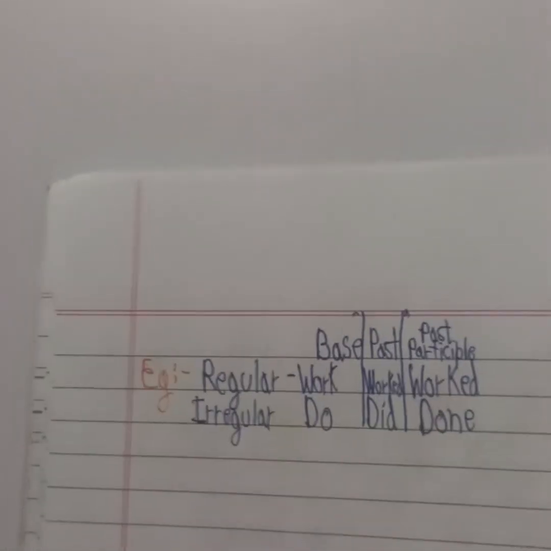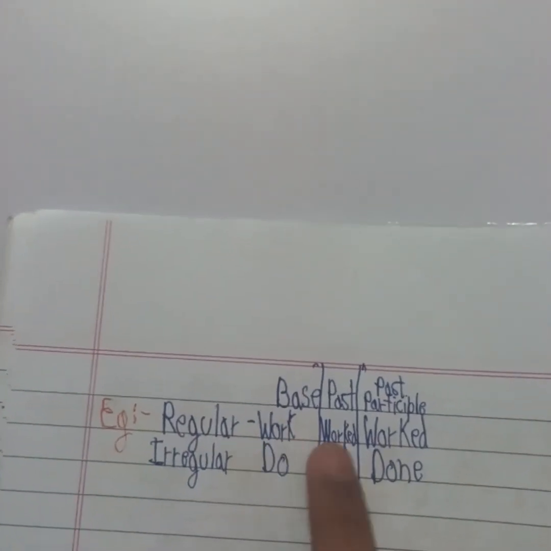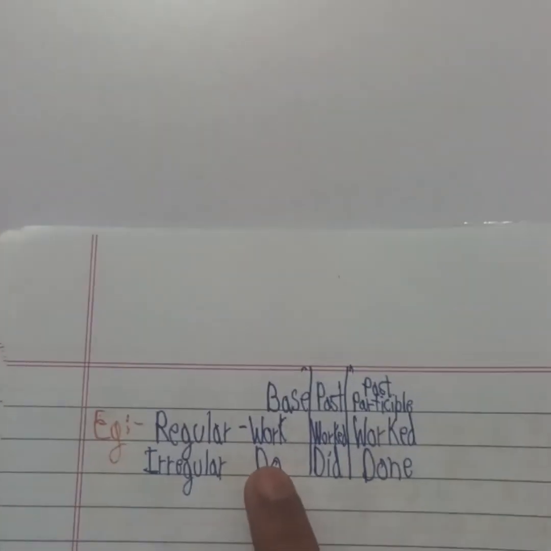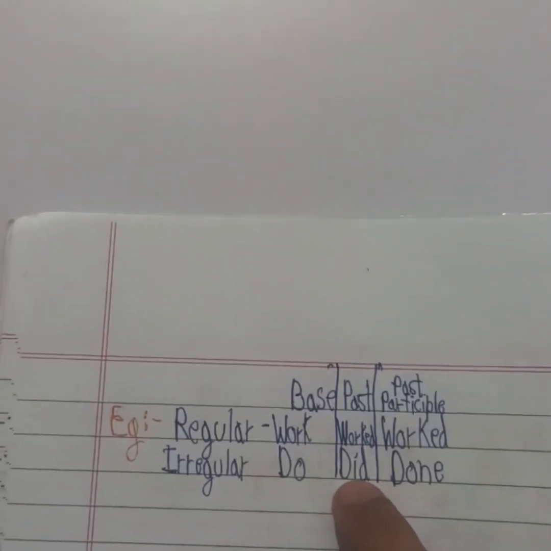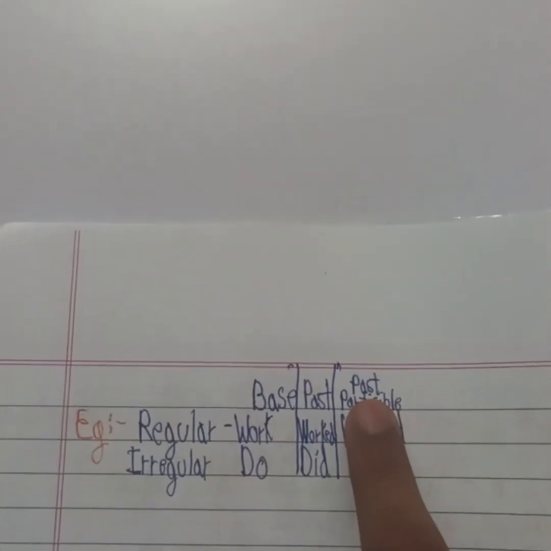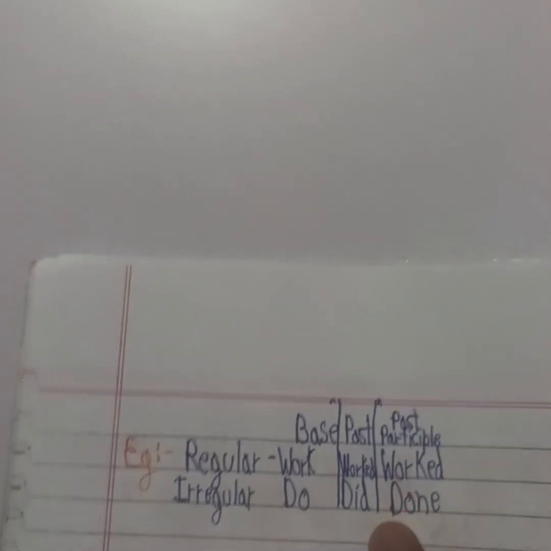Here are examples. Regular. The base is work. This is V1, and do is also V1. Then past, worked and did, here ed is added, and in the past participle, which is V3, worked, ed is added, and done.